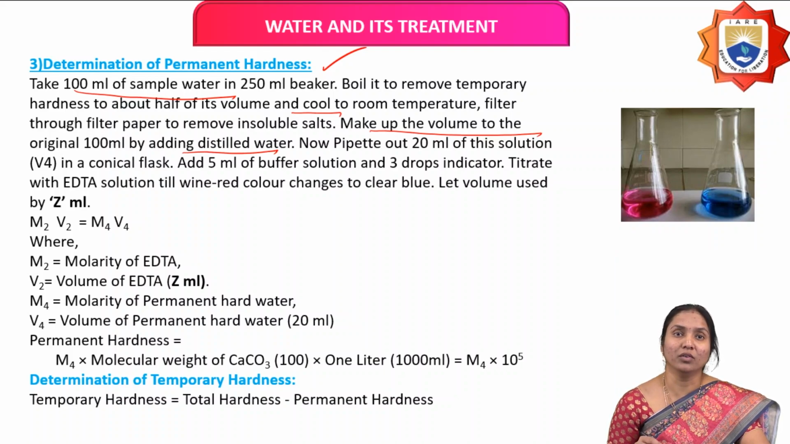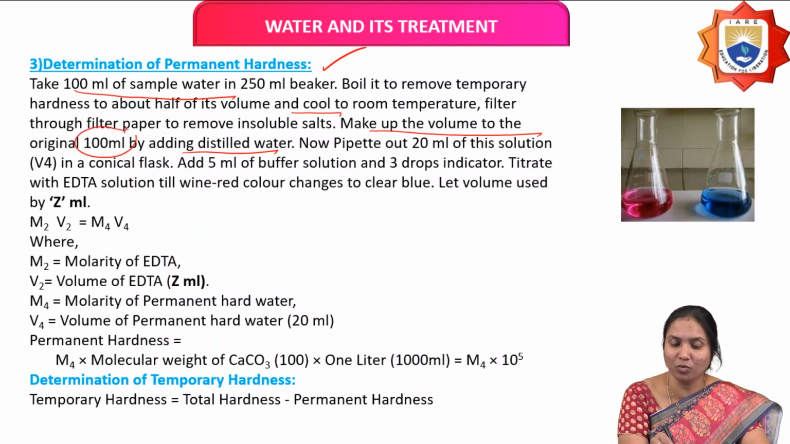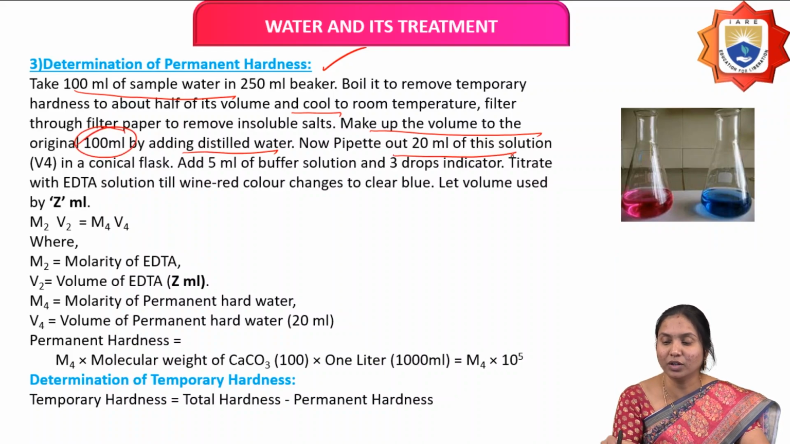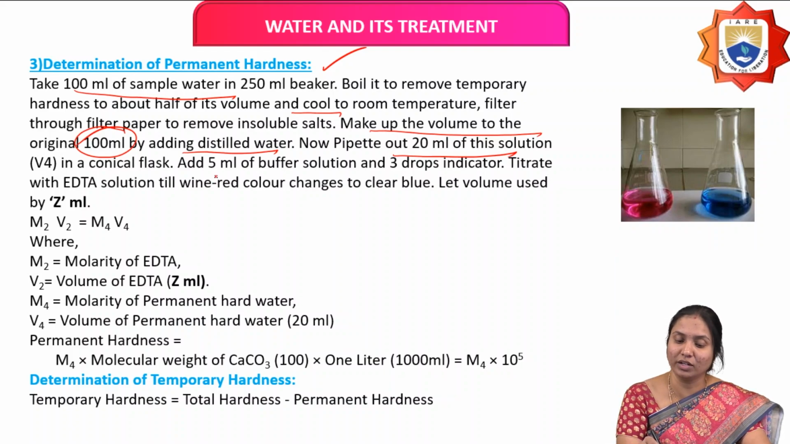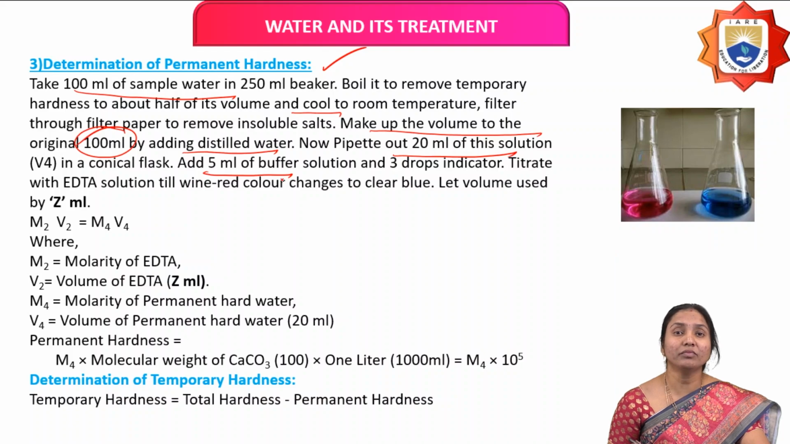From that prepared 100 ml water we pipette out only 20 ml into the conical flask, and add 5 ml of buffer solution and 2 to 3 drops of indicator. Titrate with EDTA solution from the burette. The color changes from wine red to blue. That blue color indicates the end point, and the volume of EDTA consumed in this step is Z ml.